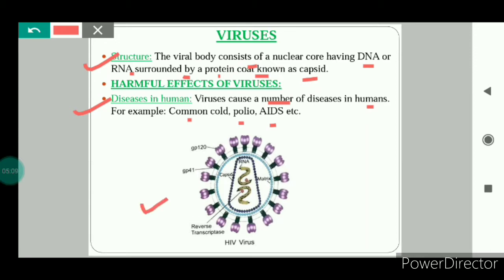This is the HIV virus structure. HIV stands for Human Immunodeficiency Virus. As is clear from the name, human immunodeficiency, this virus impacts the immune system of the human and weakens the immune system of the person whom it affects. If we see the structure here, you can see this is the genetic material, RNA. Wait, let me zoom it.